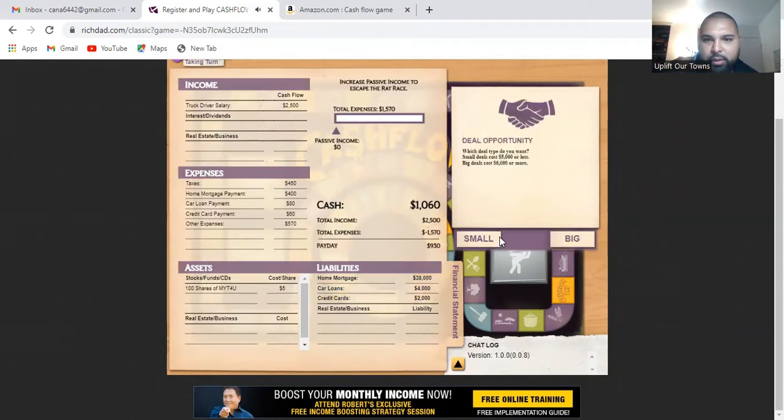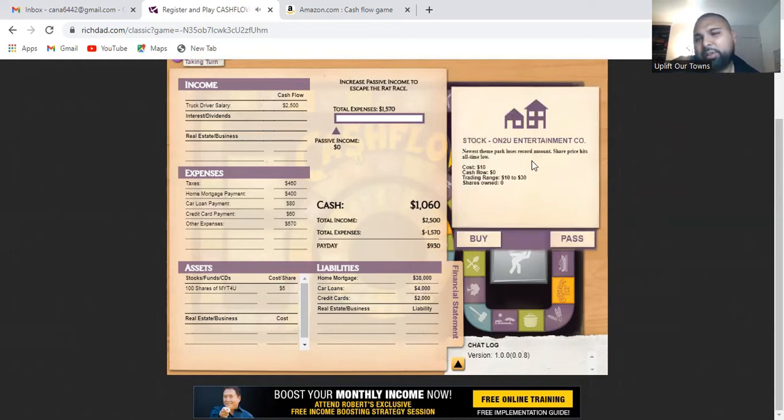So I'm going to roll again. Now I get another chance to pick out a deal. Let me see, small deal. I'm personally not going to buy this stock, but as you can see, it costs $10 right now. It trades between $10 and $30. Right now it is at the lowest end. I wanted to get 100 of it, which would be $1,000, but about 50. Sure, why not? Spend $500 to get 50 shares.